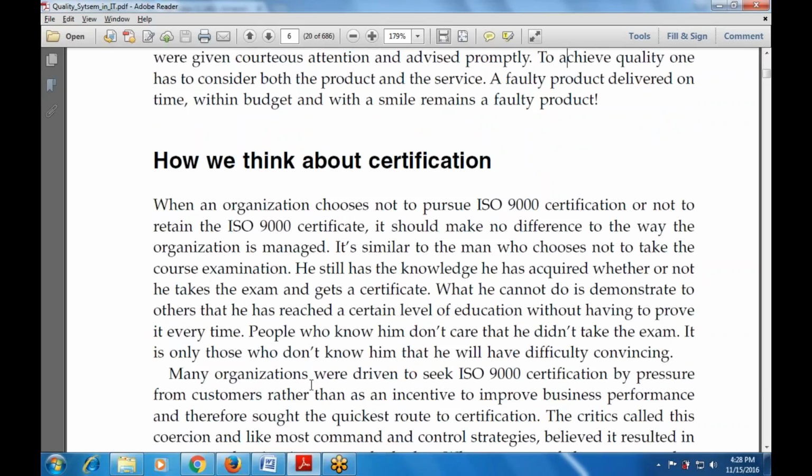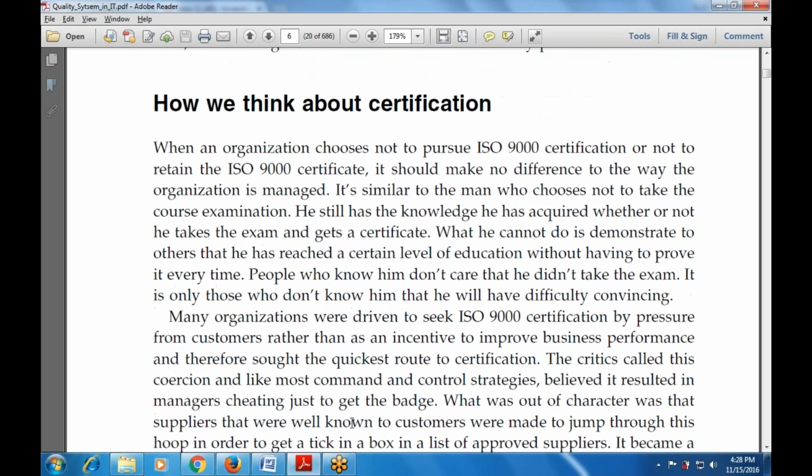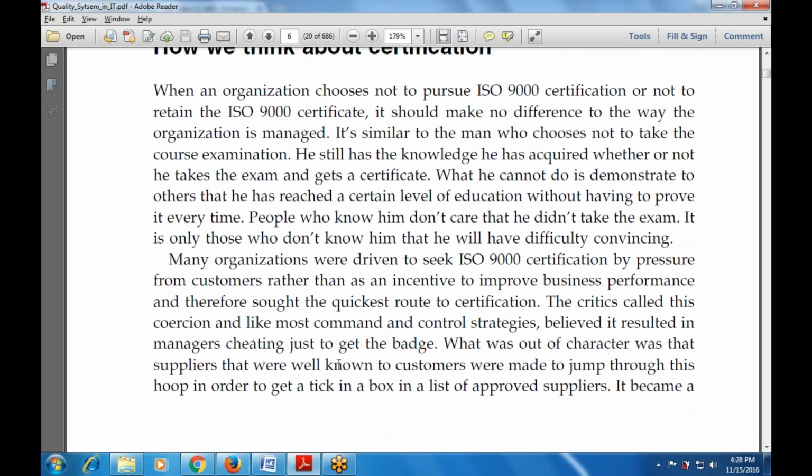And people who know him don't care that he did not take the exam. It is only those who do not know him who will have a difficulty convincing. And many organizations were driven to seek ISO 9000 certification by pressure from customers rather than as an incentive to improve business performance. That is used for the quickest route to certification.